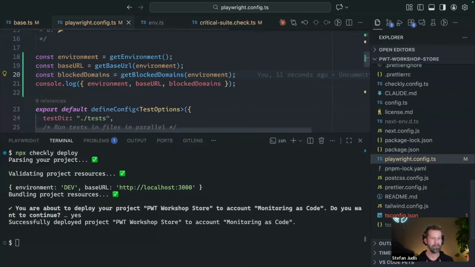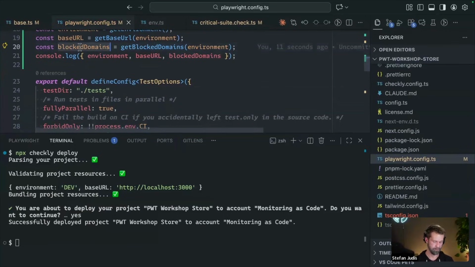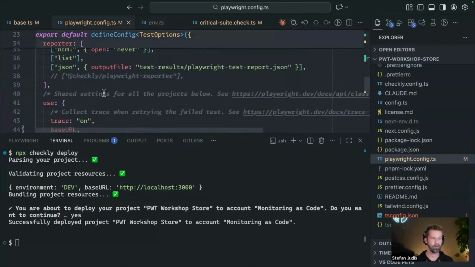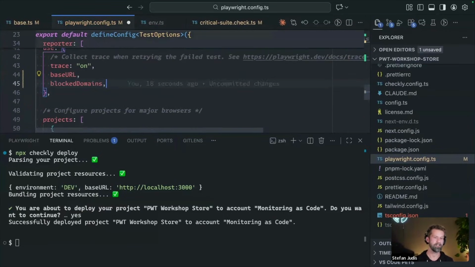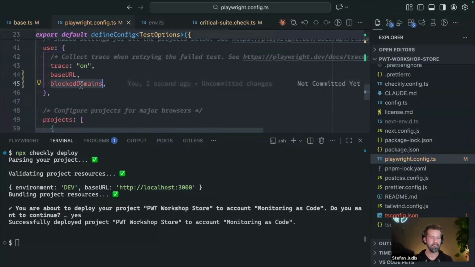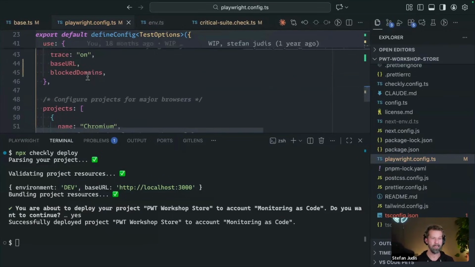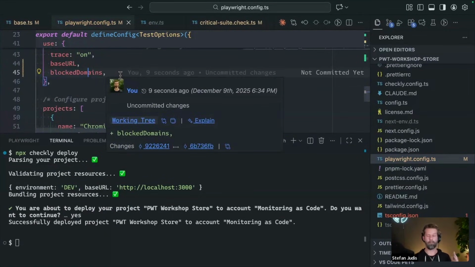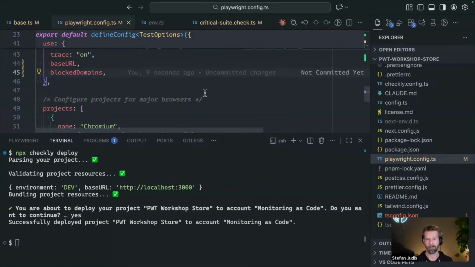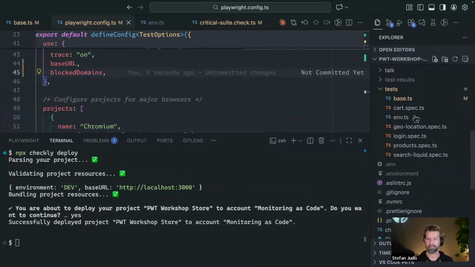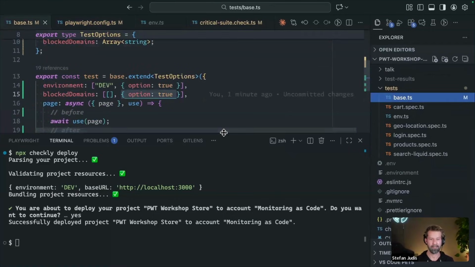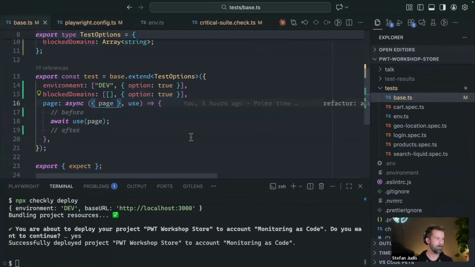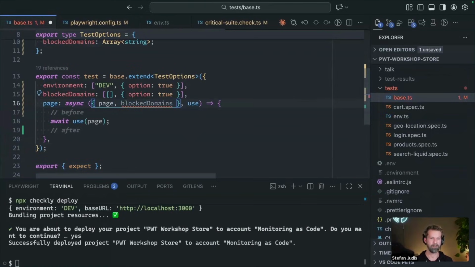And this now means that, well, first of all, I have now here some more configuration available, and I can go into our use block, and I can just add it here. Because we defined this as a fixture value, we can pass it here in this use block. We could also add it in this use block, but we are not actually blocking anything yet at this point. But the cool thing about fixtures is when we go back into our base setup, guess what? We can now also go in here and we can start accessing all these domains.